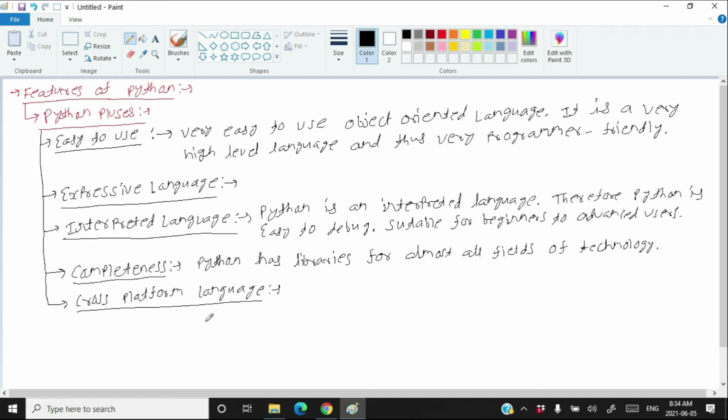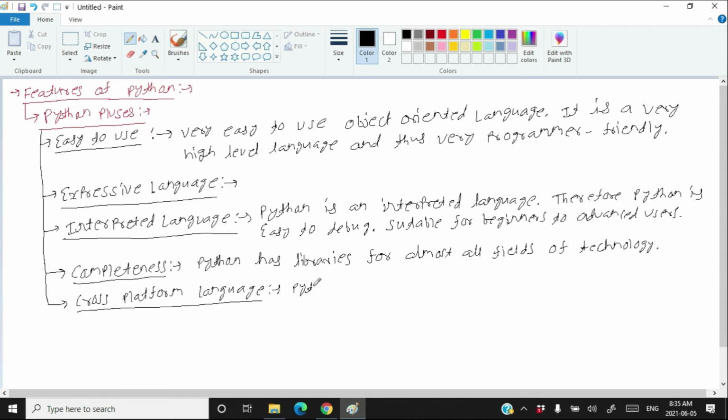So Python runs equally well on a variety of platforms like Windows, Linux, Macintosh, supercomputers, smartphones, etc. You write Python code on Windows and execute it on a smartphone or on embedded systems. Therefore, Python is a cross-platform language because code written on one operating system can execute on another. Or you can say Python is a portable language, because cross-platform means portable. You can move your Python code from one machine to another and it will work.